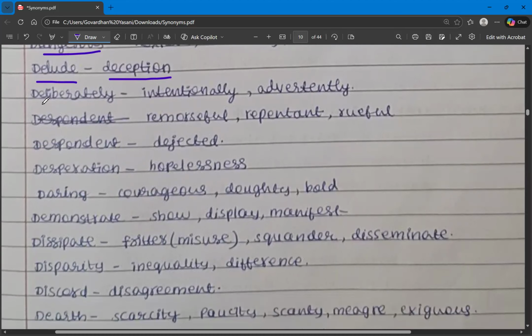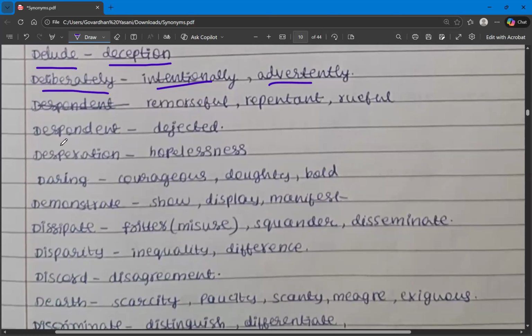And the next one is deliberately. What does deliberately mean? Deliberately means intentionally, doing it purposefully or advertently. So these are the synonyms for the word deliberately. And what are they? Intentionally, purposefully, advertently.